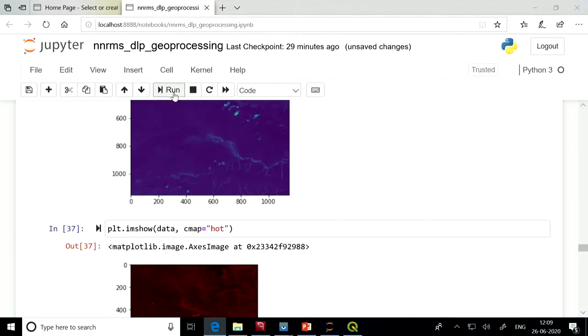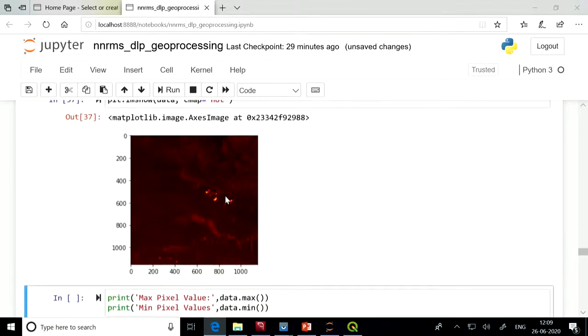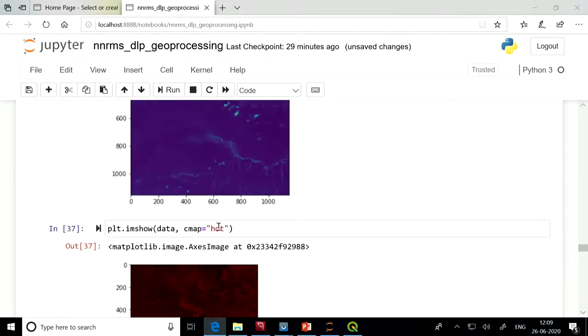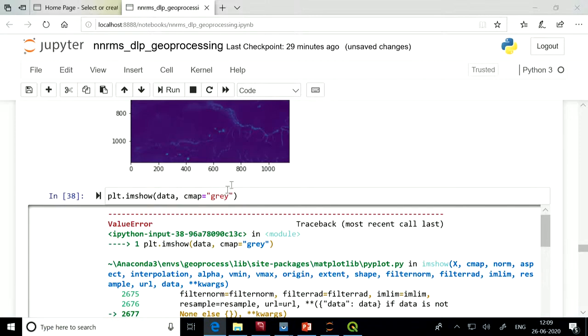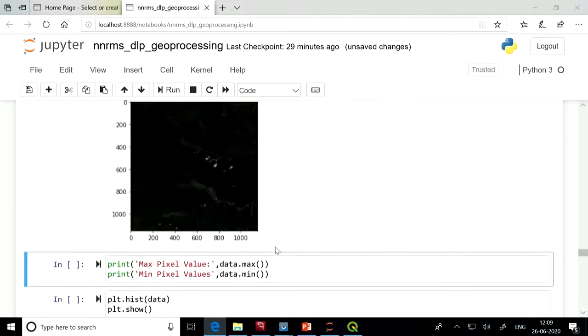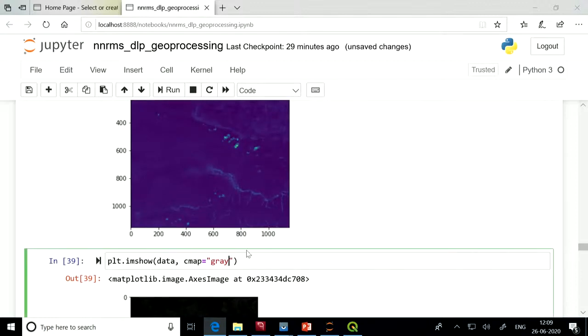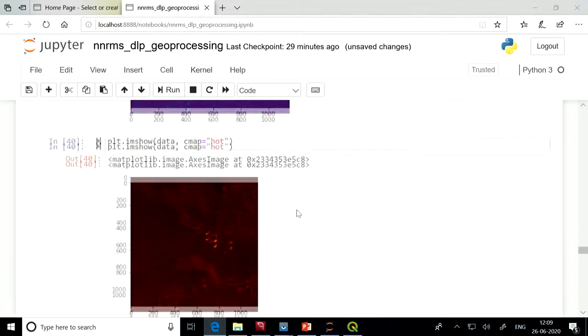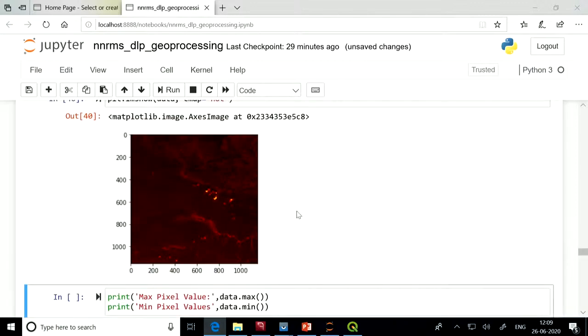If you want hot or gray, or any other color map, you can visualize it. There is not much improvement. So this way we can change the color map of our image.